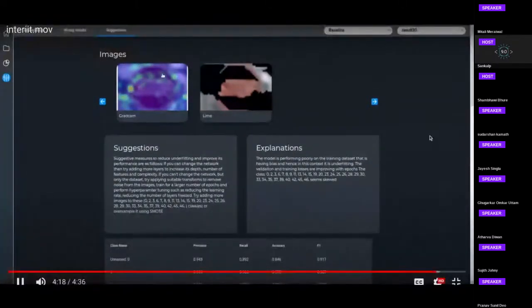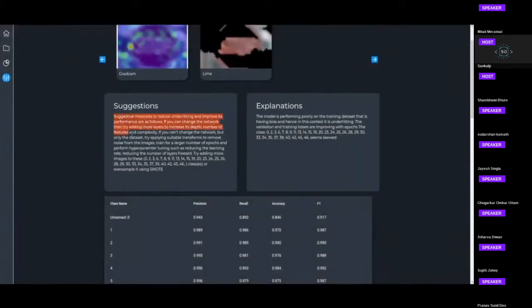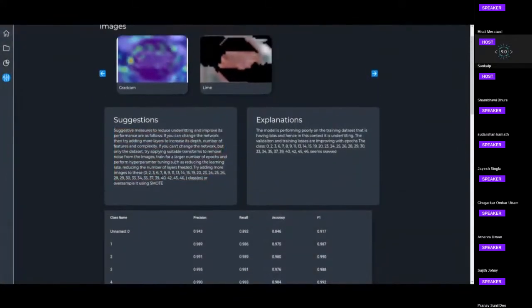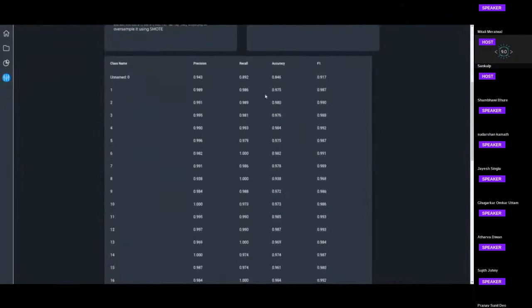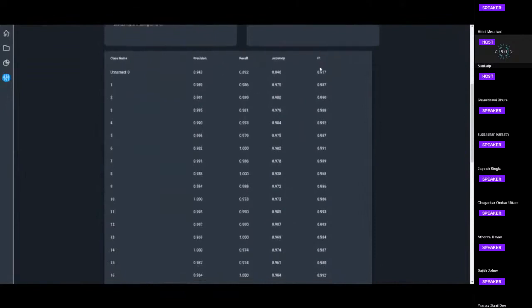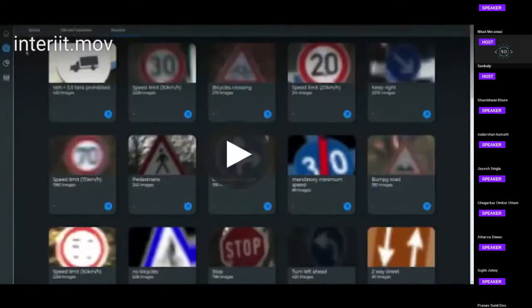We also have suggestions and explanations, which help the user to understand what the next step should be, what the next experiment should be, and what went wrong currently. And this is the classification report of the current evaluation. Okay, time up.